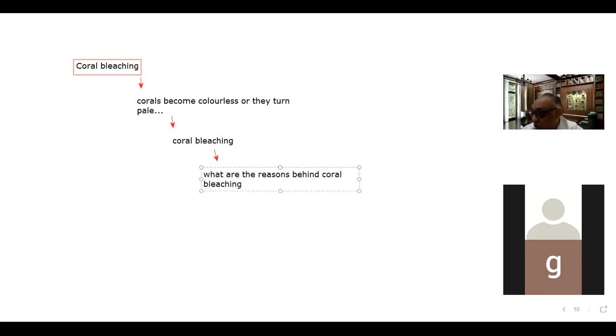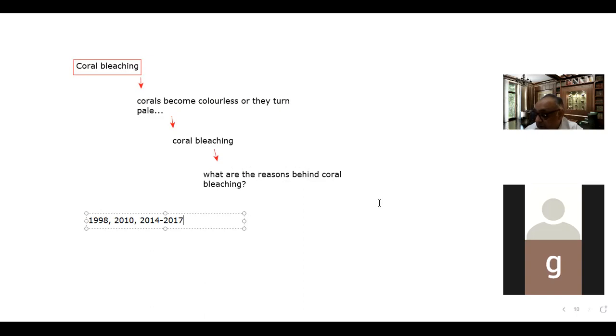The reasons behind coral bleaching. It is important to note that the major coral bleaching events recorded so far were in 1998, the first coral bleaching event, then 2010, the second, and the next was 2014 to 2017. The third was a very severe coral bleaching event.